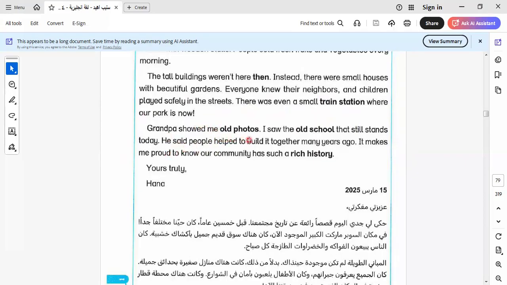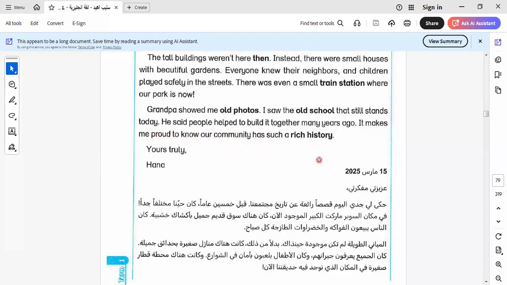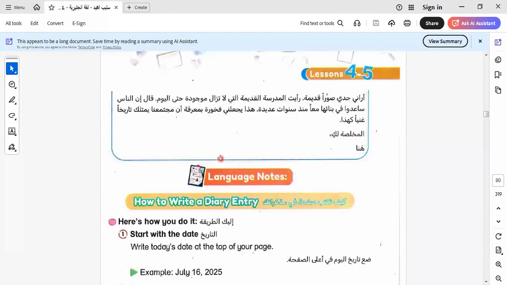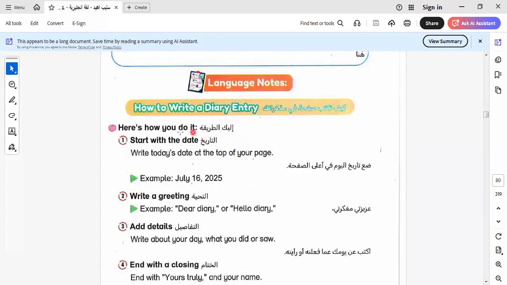Grandma showed me old photos. I saw the old school that still stands today. He said people helped to build it together many years ago. It makes me proud to know our community has such a rich history. Yours truly, Hannah. Let's go to another one here.